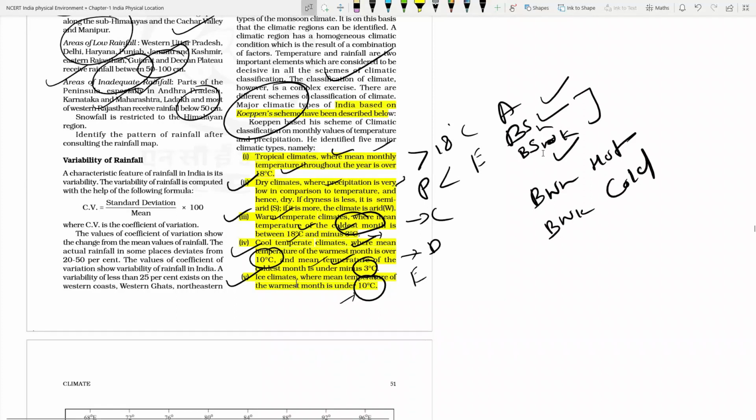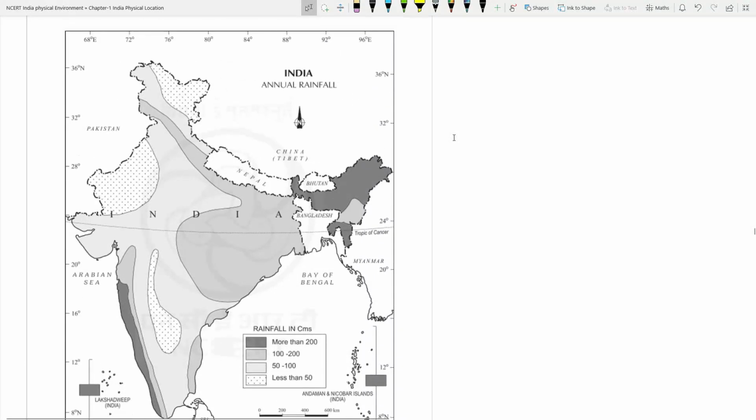In this way, the whole of the climate has been classified. You can see where the rainfall is more. It has been shown by this layer. On this area and on this area, rainfall is more than 200 centimeter. That's why the rainforests are there here also. Here are the areas where 100 to 200 centimeter rainfall is there. In this area, the eastern part of India has 100 to 200 centimeter, on the coastal area also. The area which has 50 to 100 centimeter is this area: the western part of MP, the eastern part of Rajasthan, the western part of UP. Those areas have 50 to 100 centimeter rainfall. And those areas where less than 50 centimeter rainfall is there, here.